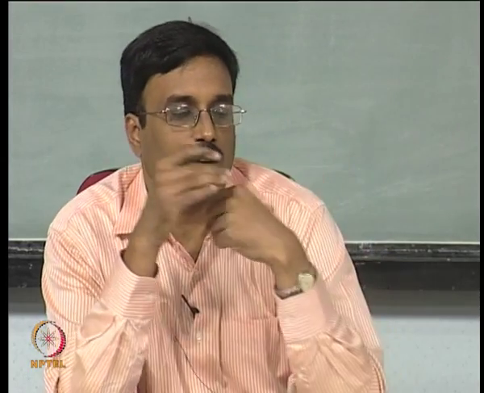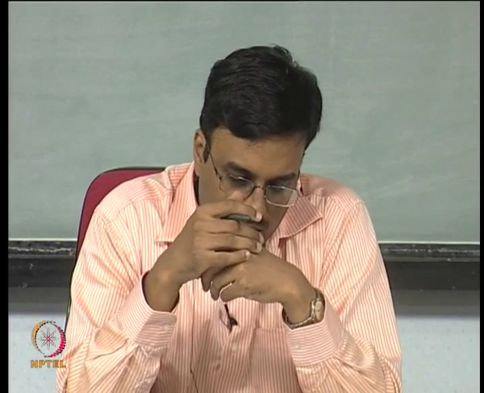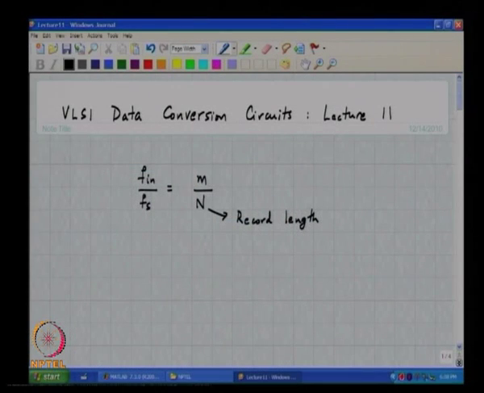And towards the end of last class we saw that this Fn by Fs being equal to m by n, where n is the periodicity of the resulting sample sequence and m is an integer, is just a necessary condition.